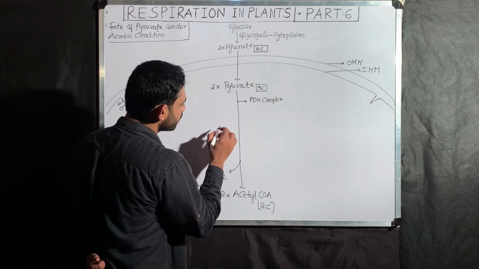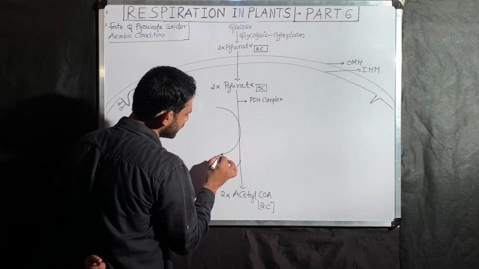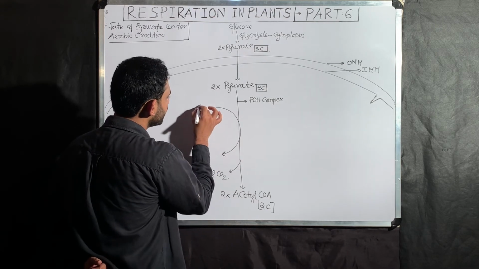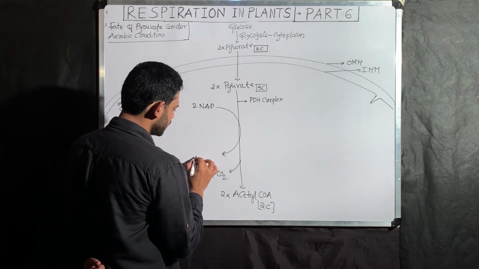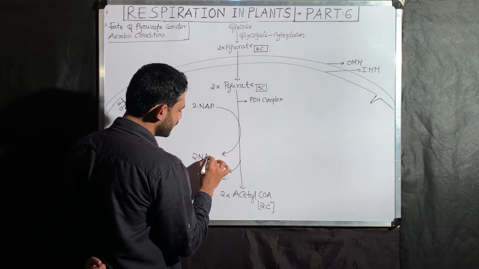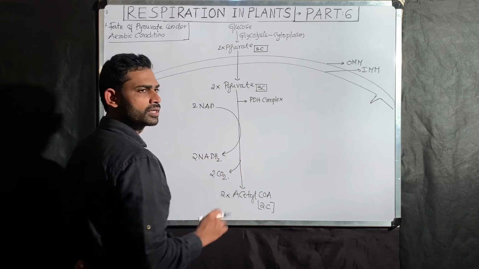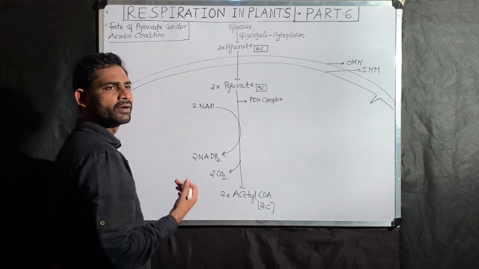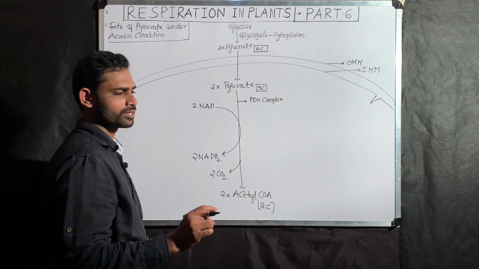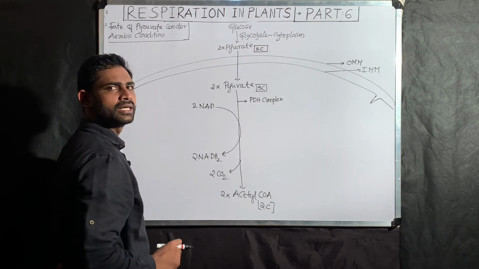As a result of this, there is a release of NAD. If you take 2 molecules, then there is release of 2 NADH2. That means this is a release of hydrogen. Removing hydrogen means what? That is oxidation. Oxidation coupled with the decarboxylation.